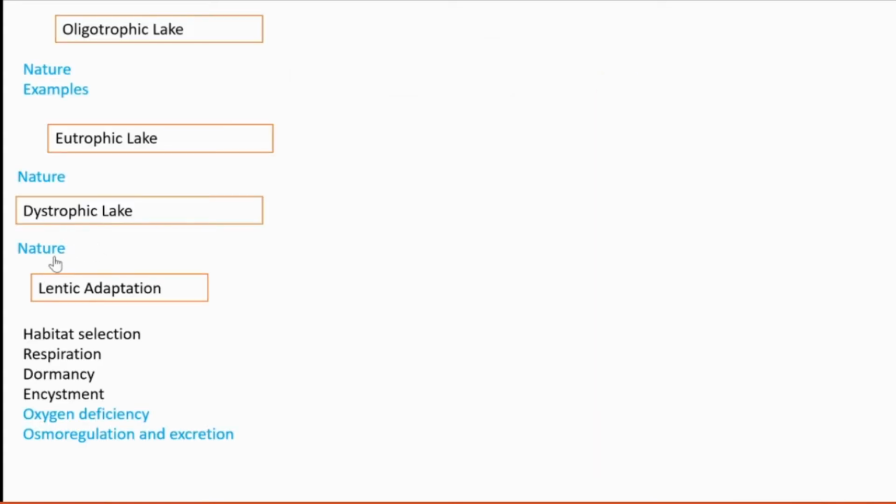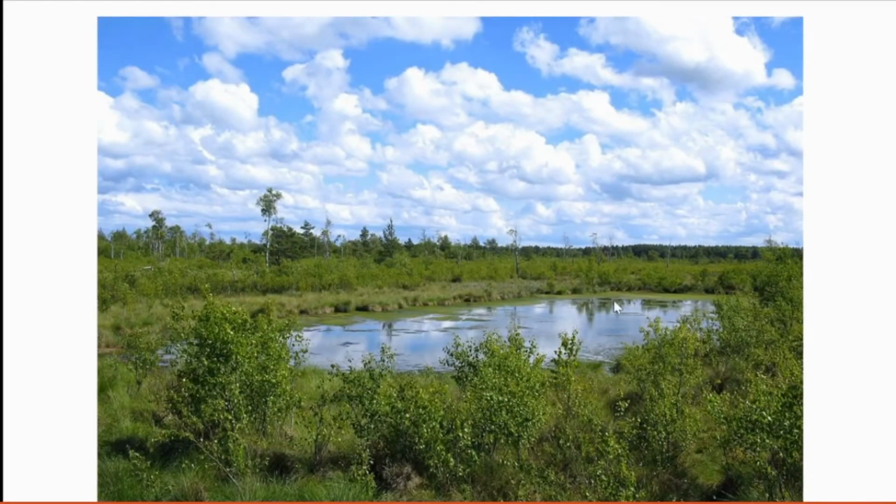Then the dystrophic lake. I will show you the image, it is just like a bog, like a pond. It is thick, covered with huge marginal vegetation, very finely covered with the marginal vegetation. Organic content will be more. Oxygen is very less in this type of lake and the water is almost colored. It is very common, we come across such water-clogged areas, which appear reddish or bluish. Colored water,